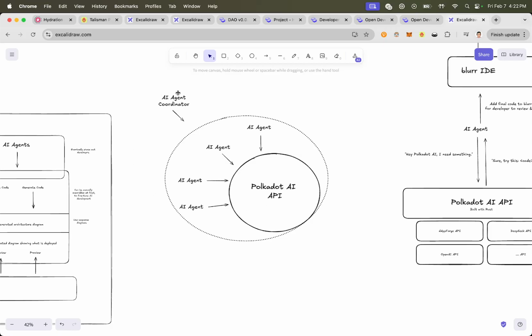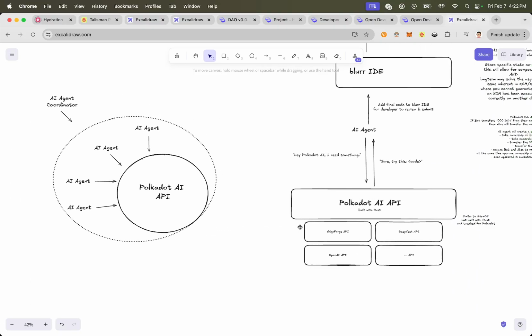Then there would be a central AI agent coordinator that can decide which agents to send the task to. The task originates either from the coordinator or from a user, and the coordinator would say, okay, this task can be done through these AI agents, and it cannot be done through these two. So it would have some knowledge of the specialization of each of these agents.